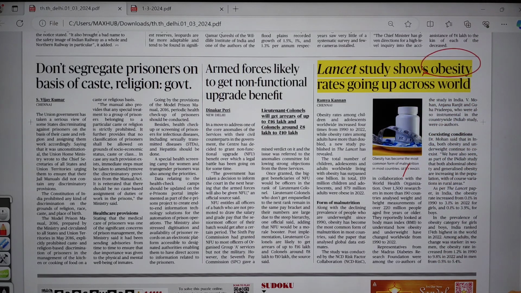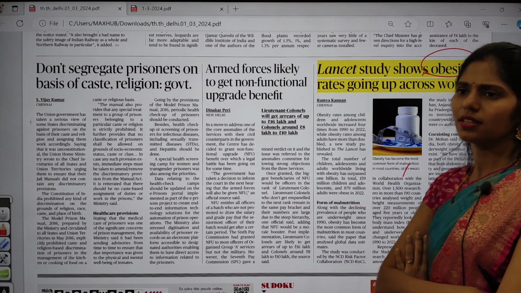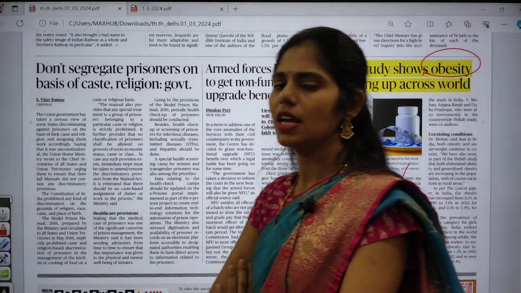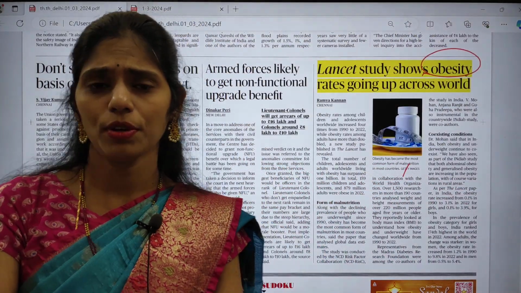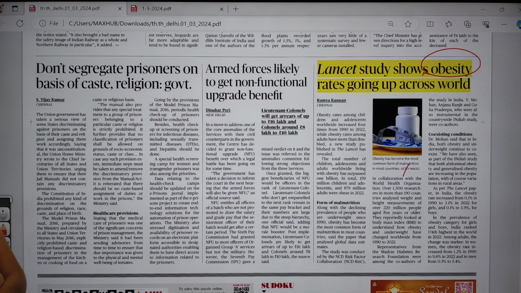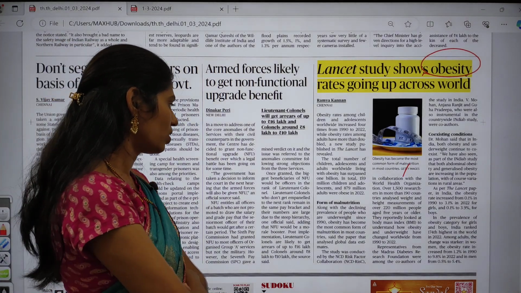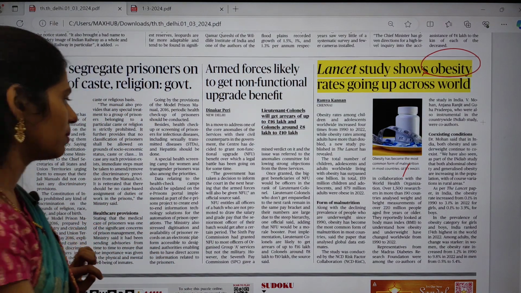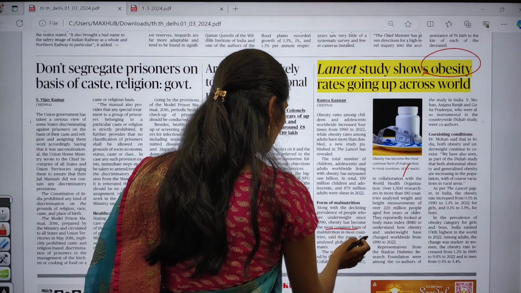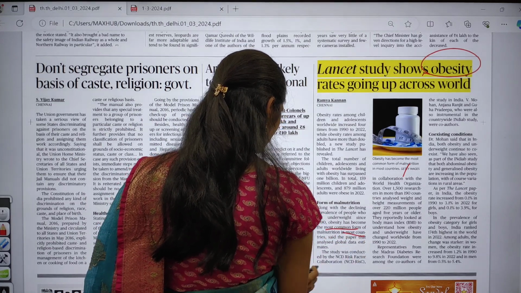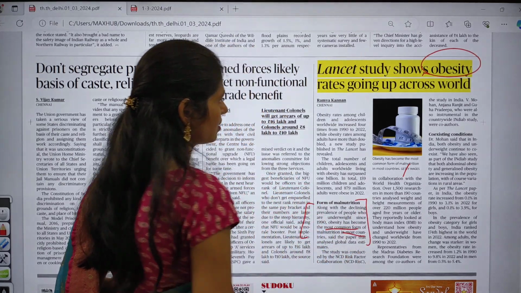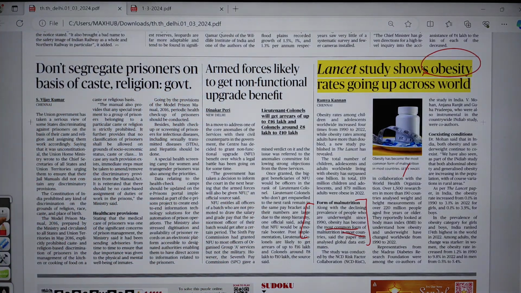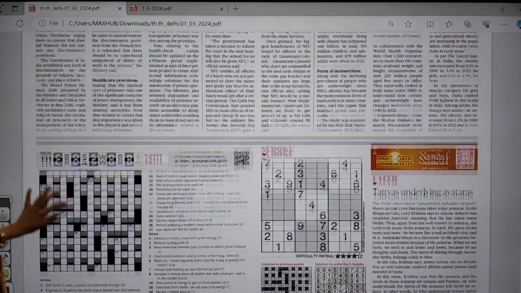So obesity is nothing but a type of malnutrition, and we will be discussing the malnutrition diseases like kwashiorkor, marasmus and obesity. That will come under the topic of your science and technology under diseases. So from that article point of view, that is very important. Okay. So obesity has become one of the most common forms of malnutrition in most countries. This is what is mainly said by this paper. Okay, now let us move on.